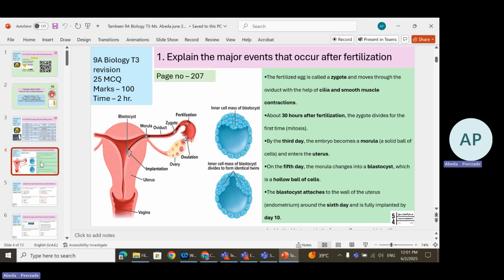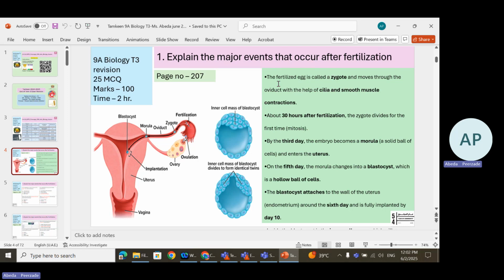Question number 1 is from page number 207. Explain the major events that occur after fertilization. That means we assume that the fertilization has already taken place. So you must know first what fertilization means. Fertilization is the union of the egg and sperm. And when this union happens, a diploid cell, that is the zygote, is formed.